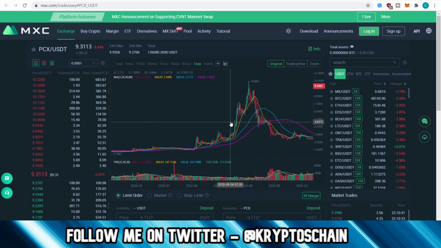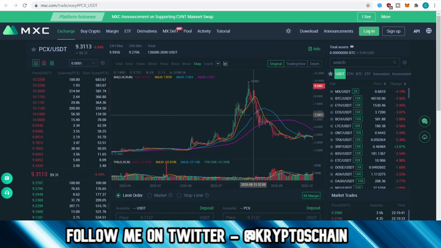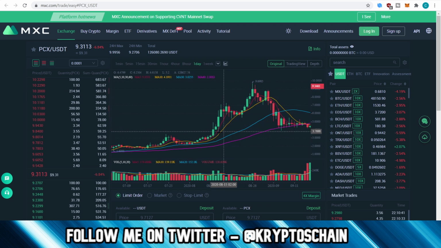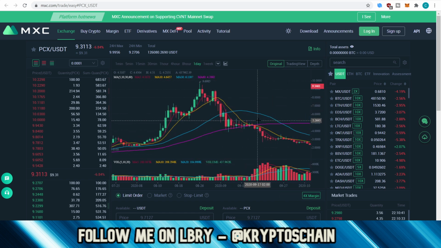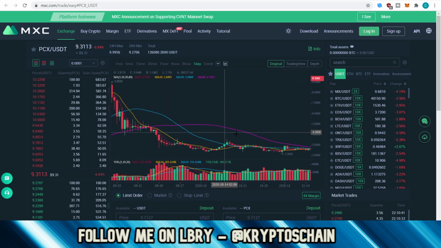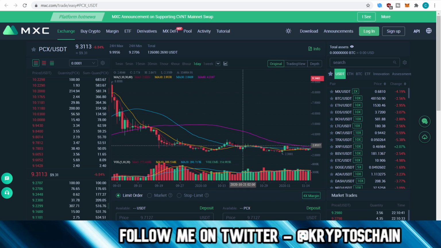And again, as you can see here, we had this massive run up, and again it pulled back quite significantly. But the difference is that here you can see that the 30-day moving average was in an uptrend, but as soon as we broke below this, we started moving down. We had this huge pullback, and then it went down even further. It took like 2 months before we recovered.